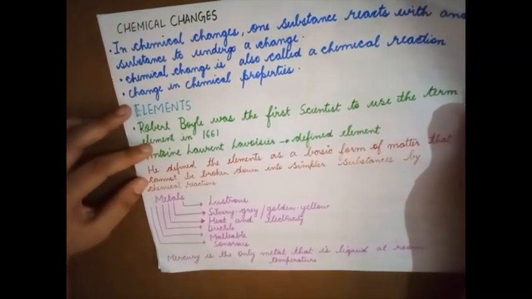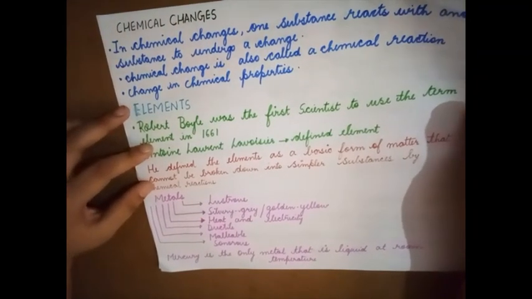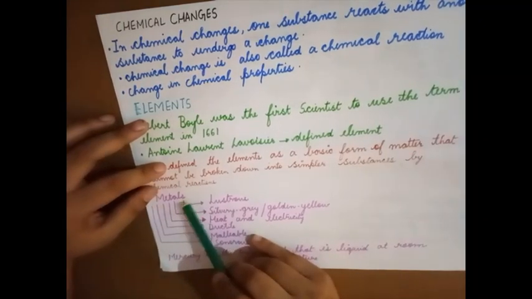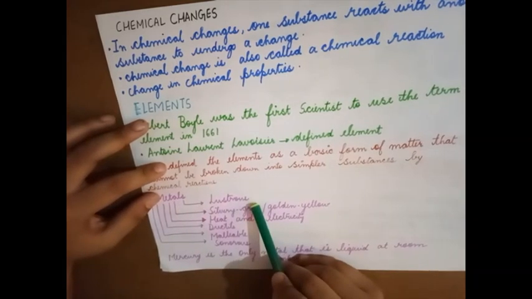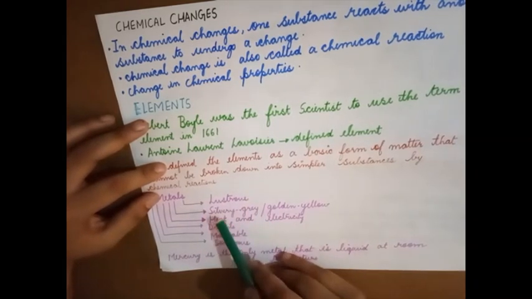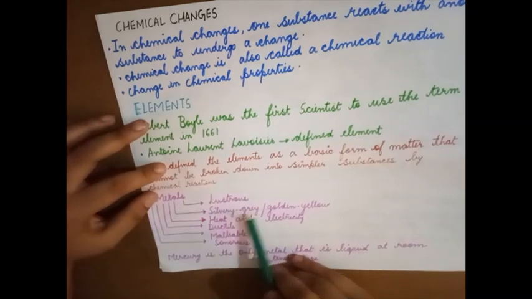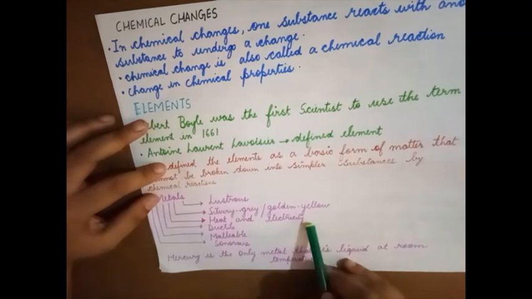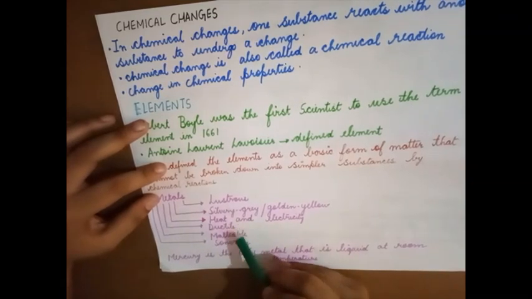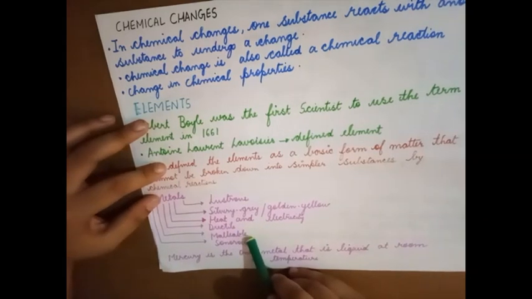Under elements, we have metals, non-metals and metalloids. On what basis do we call a particular substance a metal? It should be lustrous, which means shiny. Metals are mostly silvery gray or golden yellow. They are good conductors of heat and electricity. They are ductile and malleable. Ductile means it can be drawn into thin wires. Malleable means it can be drawn into thin sheets.